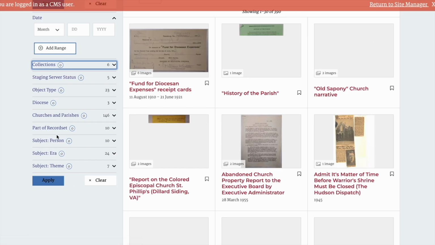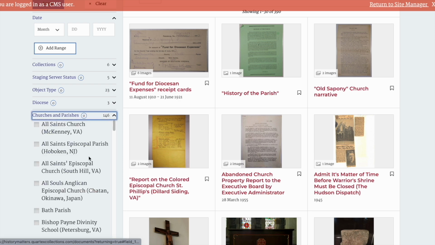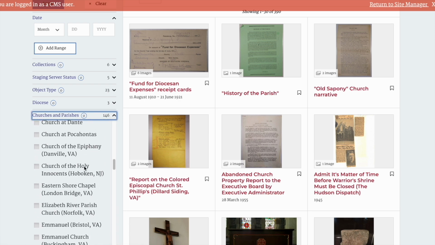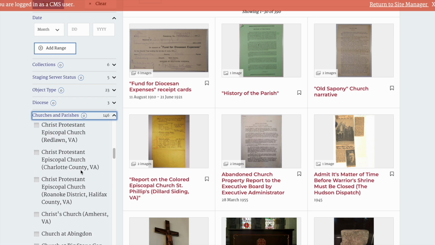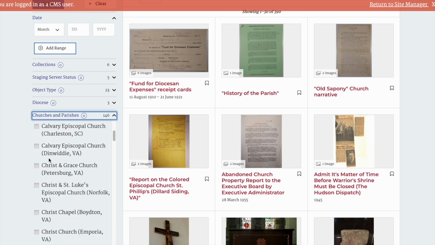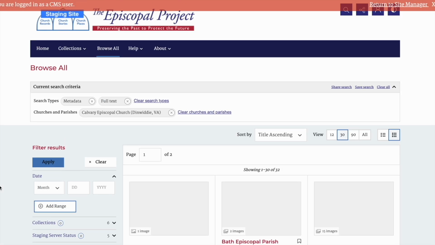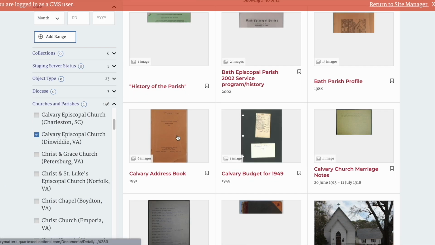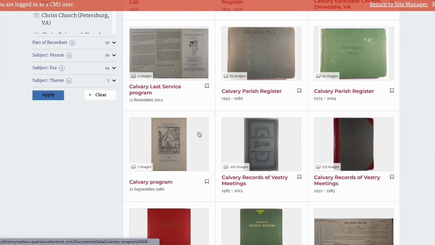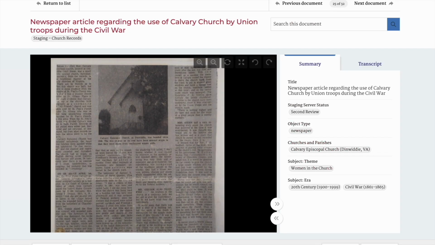Now I'll show you another transcribed item. I want to see items from Calvary Church, so I will use the filter by churches and parishes, find Calvary Church, select it from the list, and apply the filter. You can now see the different items we have for Calvary. I'm looking for a newspaper article about Calvary Church.